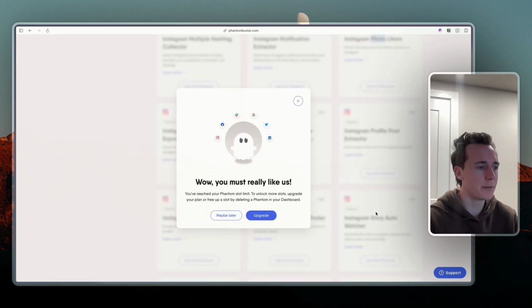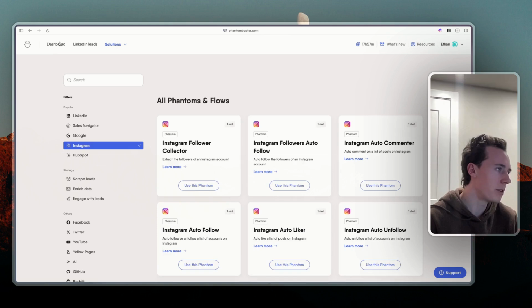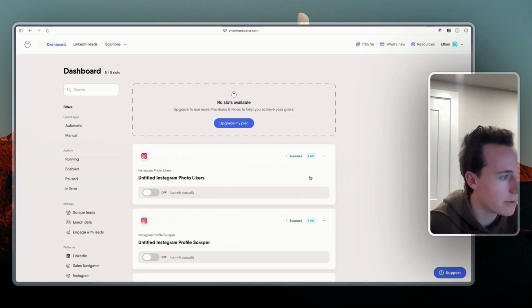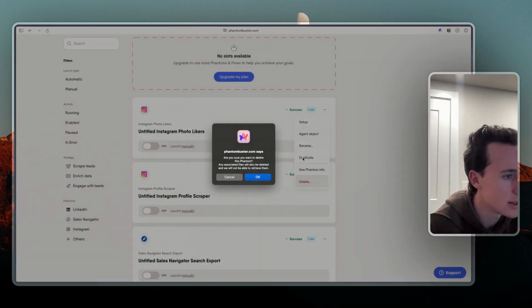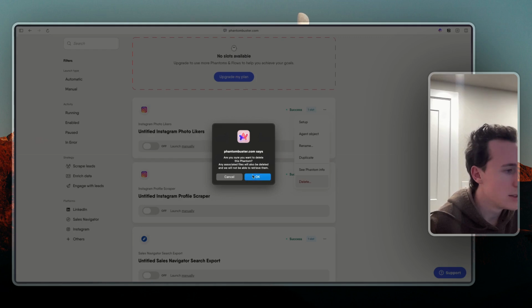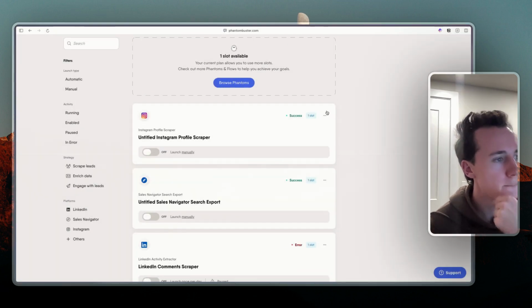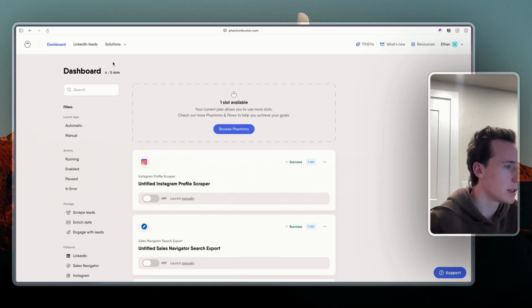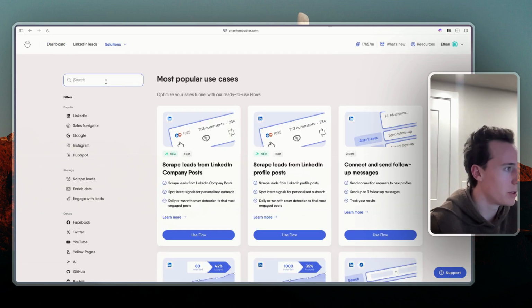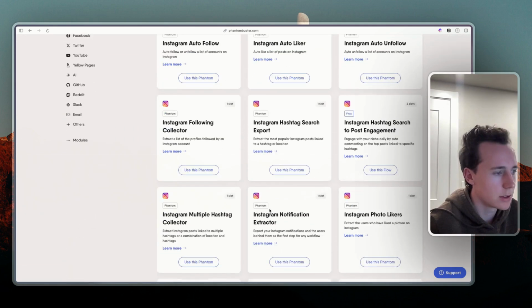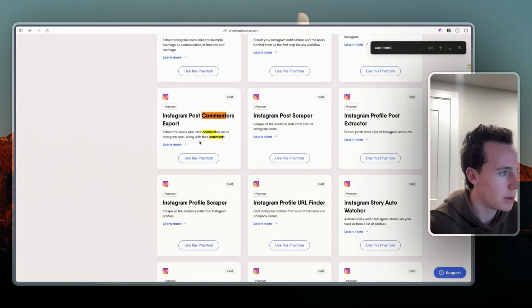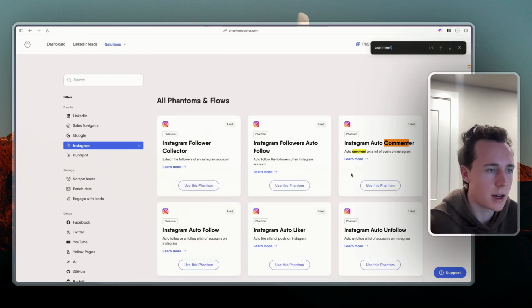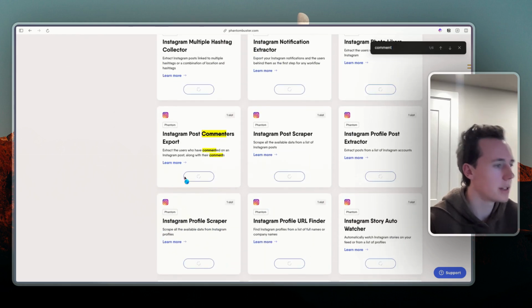If we do this here, you're going to need an open Phantom slot. I have a bunch, and there's only 5 slots, so I'm just going to delete these, so that I'll have a slot open. So we're going to find the comment one again, post commenters. Looks like there's some other ones too, auto commenter, no. We want post commenter.